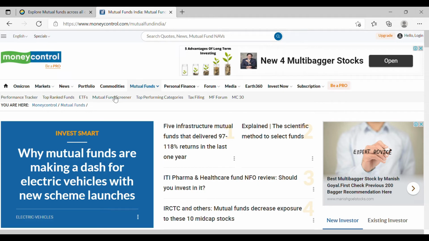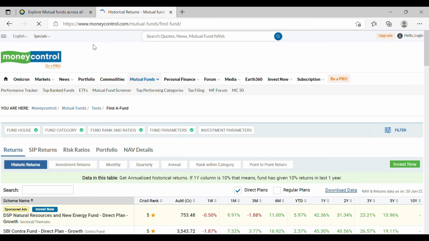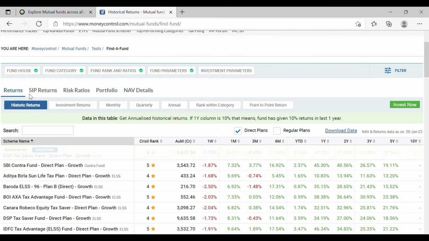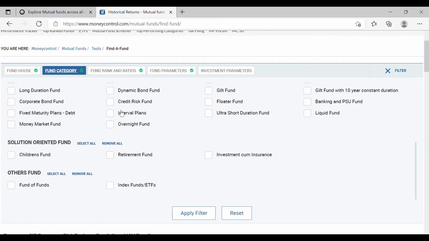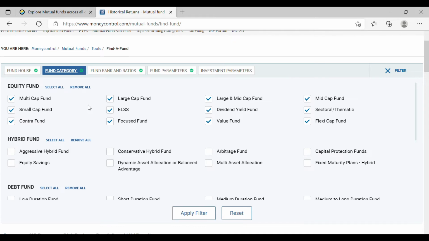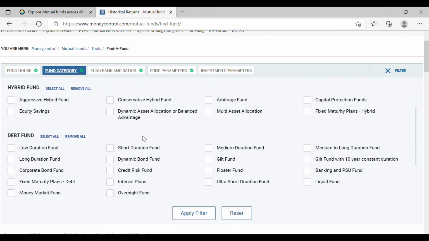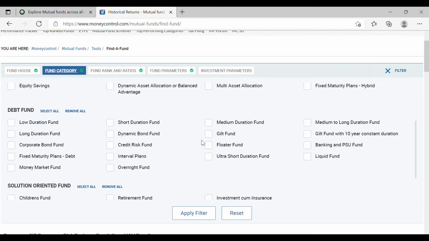Another place I would like you to see is the mutual fund screener. This is something similar to the Coin one, but much more in depth, wherein you can filter on various parameters. As you can see, fund house, then fund category. These are all the things that I had already discussed, and you can go through this for much more understanding. On a much broader scale, I would like you to look at small caps, large and mid caps, sectoral, thematic, and similar to that debt funds. You can consider the funds that I had told: gilt funds, that is government related funds, and then banking and PSU funds, liquid funds, etc.